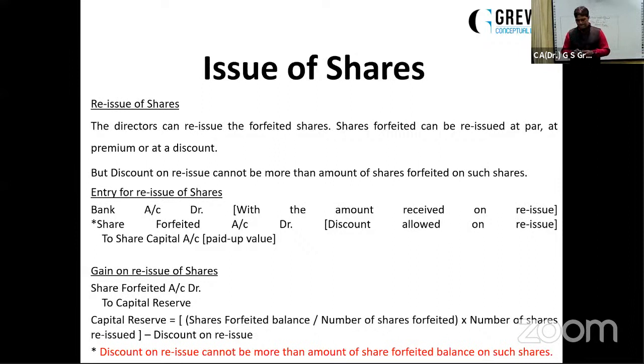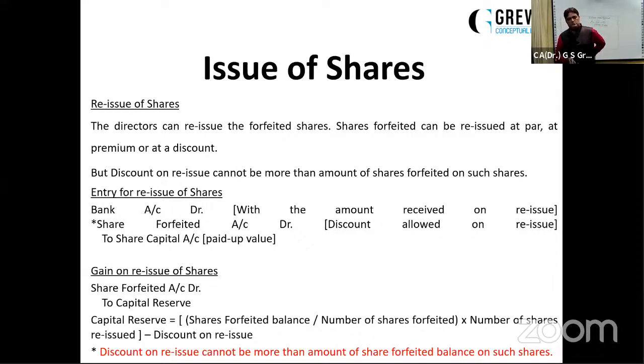Then after how much time are the shares forfeited if the defaulters don't pay the call money? I think it's a 14 days notice period which has been given. Am I right, sir? Notice period is to be given. Otherwise, the company decides. Okay, so the company will decide. Otherwise, a notice period must be there. A company must serve the notice to the defaulters.